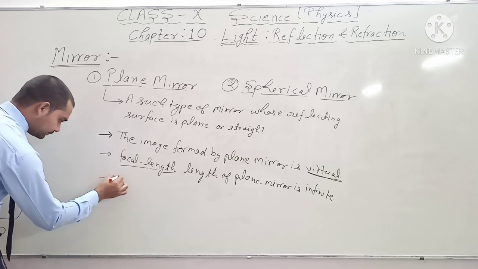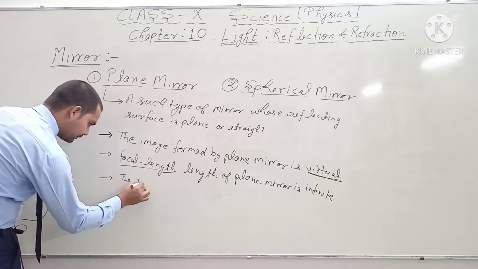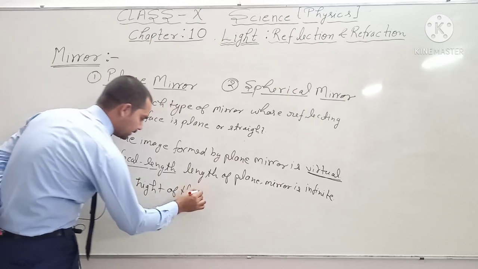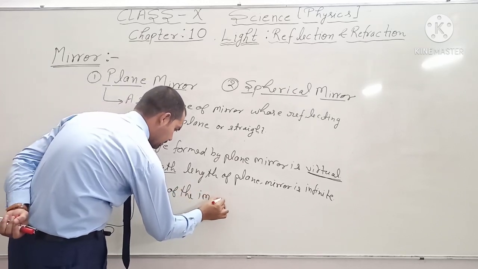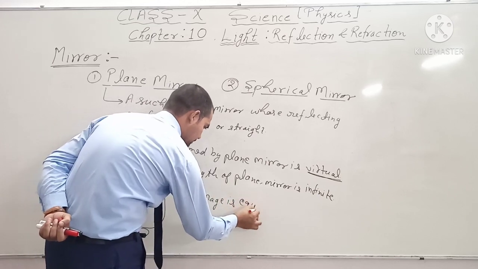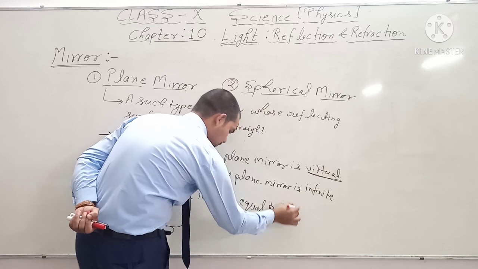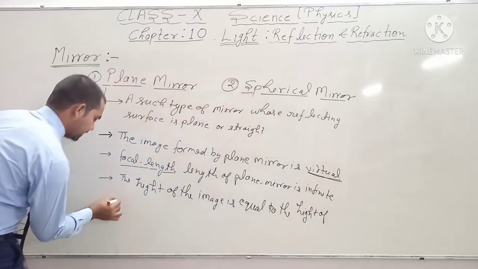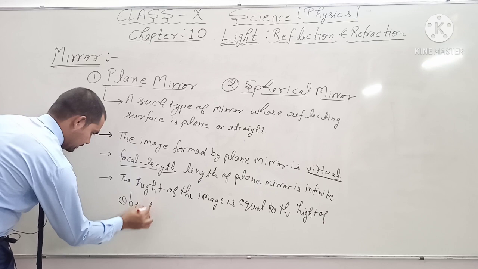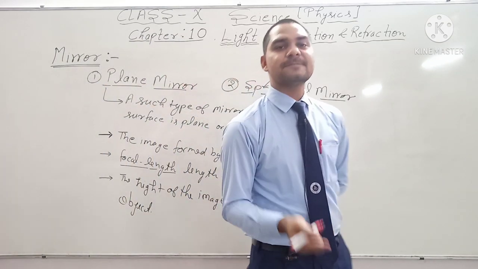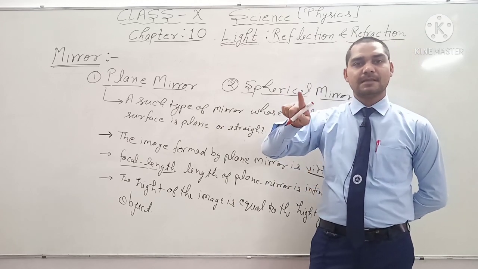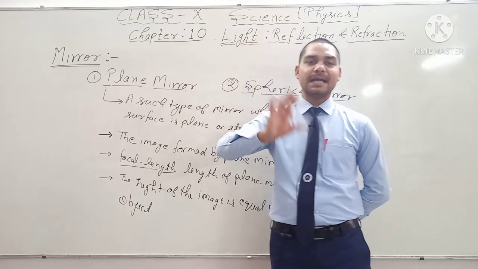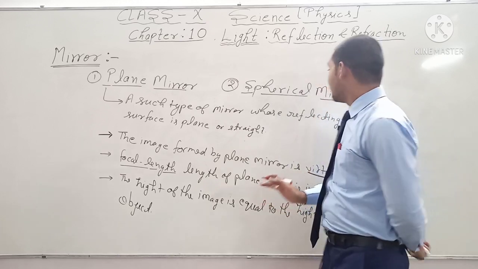Okay, next one: the height of the image is equal to the height of the object. That means a plane mirror always forms an image of the same size as the object. Whatever the height of your object is, an image of the same height is formed in the plane mirror. Okay, and next is